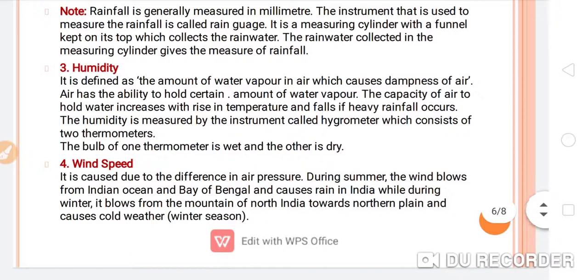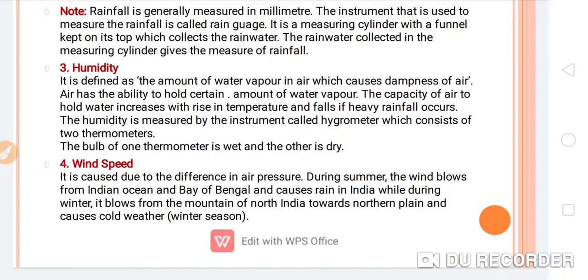Now the next topic, that is humidity. This is another element. It is defined as the amount of water vapor in air which causes dampness of air. Air has the ability to hold a certain amount of water vapor.